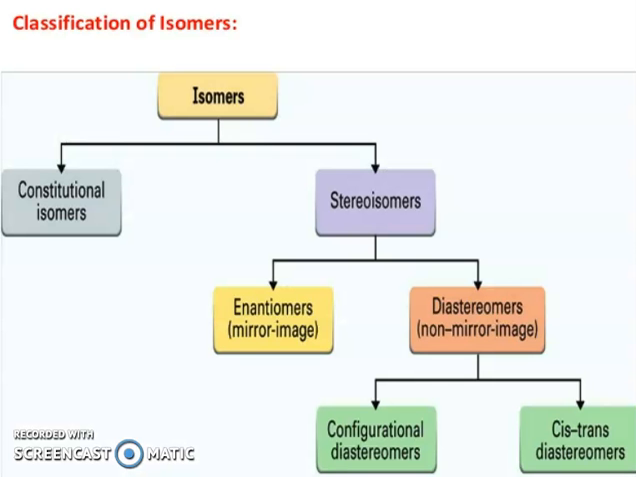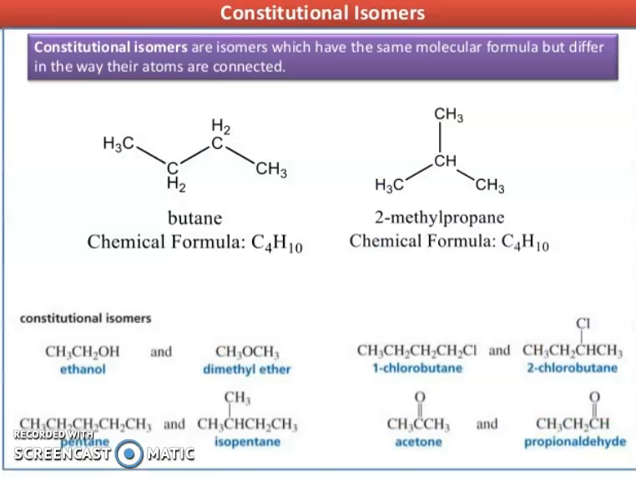Now friends, isomers have two classifications, constitutional and stereo. Stereoisomers have further classifications: enantiomers (mirror image) and diastereomers (non-mirror image). Diastereomers are again classified into two groups, configurational diastereomers and cis-trans diastereomers.